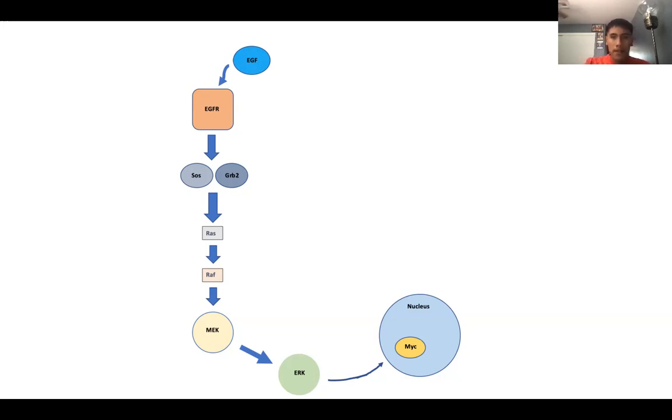I believe it's an oncogene because the main result of this pathway is cell proliferation and cell survival. So it's basically promoting cell growth. That is the main role of oncogenes. The hallmark of cancer that the proteins contribute to is proliferative signaling, because it promotes cell proliferation from the activation of the pathway.